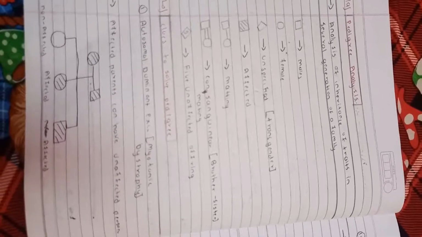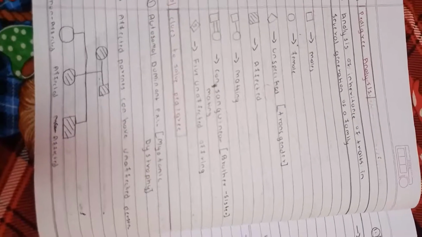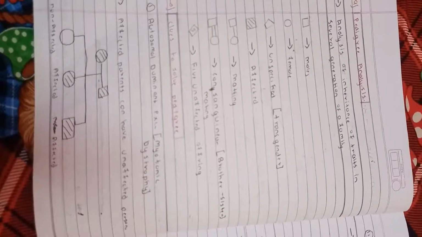Now let's start the pedigree analysis. Analysis of the inheritance of traits in several generations of a family. We represent the characters through some shapes. Square means male, circle means female, diamond means unspecified, and in a box, if we shade the square, it is affected. Male and female joined together is called mating, and a double line joined together is called consanguineous mating.